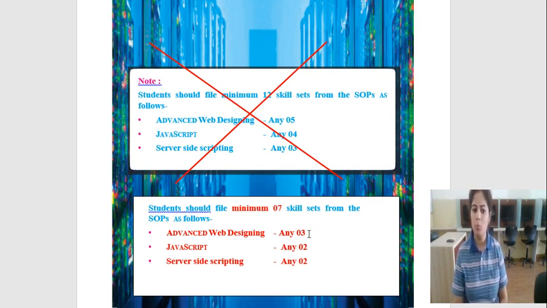These are according to the board, and we have to perform as they are, whatever programs are given by the board. So from the first unit, we have to perform any 3 practicals, from the JavaScript unit only 2 practicals, and from server side scripting PHP, again any 2 practicals. So ultimately we have to perform a total of 7 practicals.